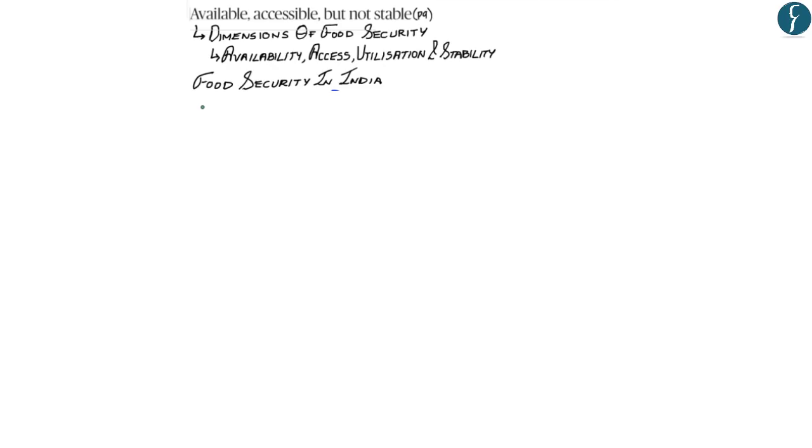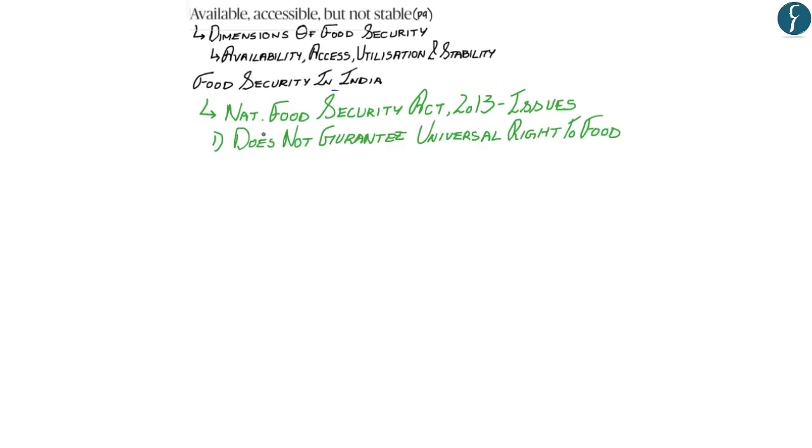Now, moving forward, the author highlights the various issues that are there with the National Food Security Act of 2013. The first issue highlighted by the author is that the National Food Security Act does not guarantee a universal right to food, wherein there are several criteria based on income and other factors upon which an individual can claim the right to food under the National Food Security Act.